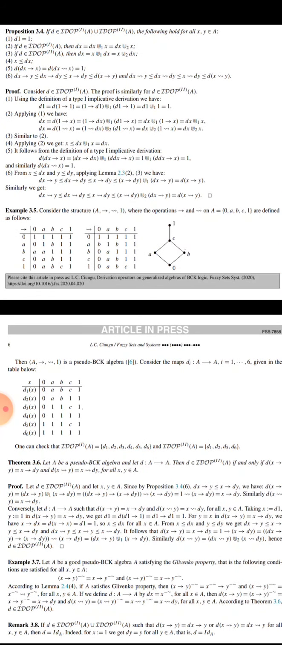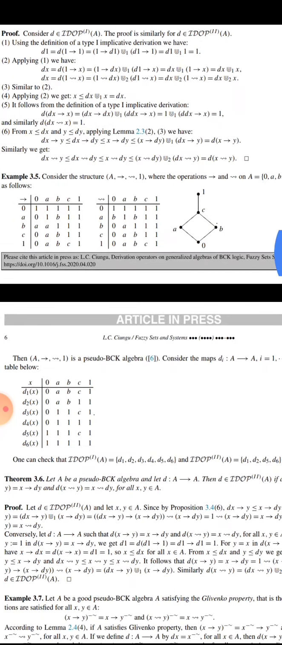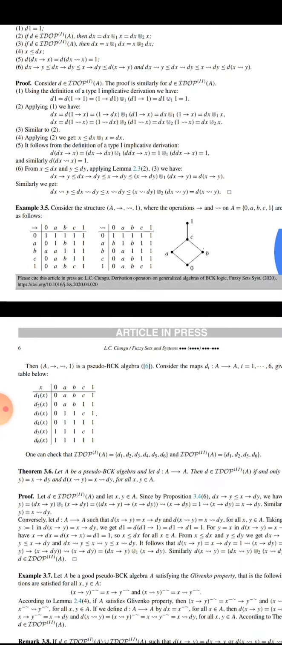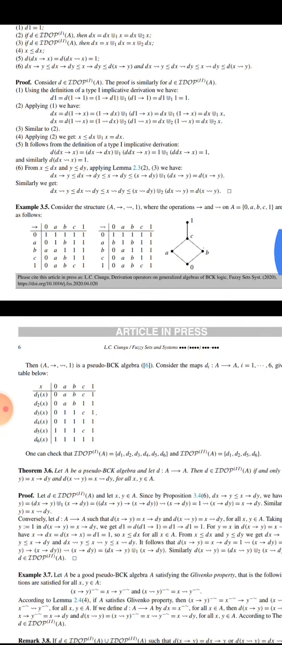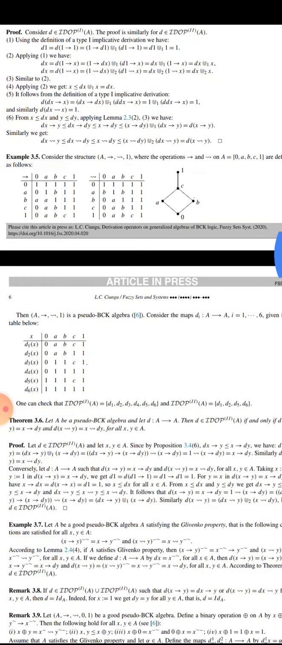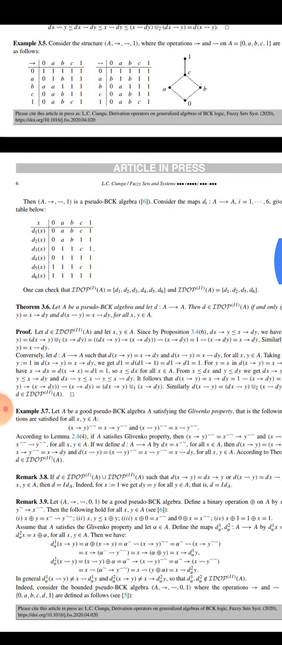Example: let A be a set with operations on A = {0, a, b, c, 1} defined as follows. Here you can check the Cayley table. Easily we can check from the Cayley table that if we join two elements, 0 with 0, then it gives 1, and 0 with a gives 1. There are two tables with two different binary operations. And here we can see the lattice diagram. Then A is a pseudo basic algebra.